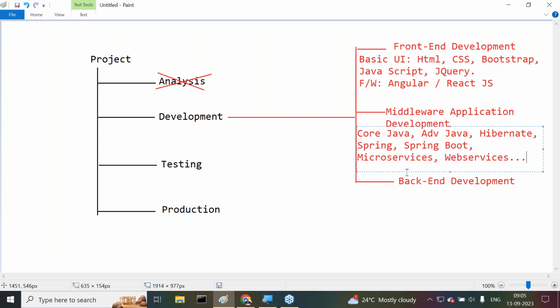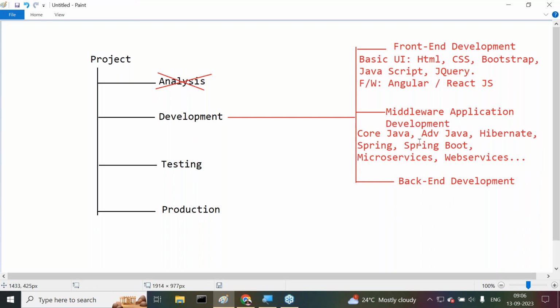All right, so these are the technologies we are going to use to prepare the middleware application development. Okay, fine. In the same Gmail example, understand it clearly. We took the sign up form, entered the data, and clicked on the register button. The server side application has taken the data, processed the data, and finalized the data. Finally, whatever data we submitted must be stored in the database. Every server side application has to maintain a database, and the data has to be stored in it.